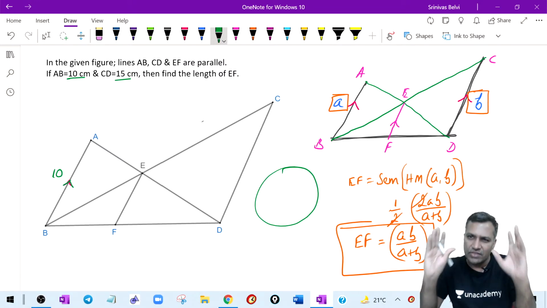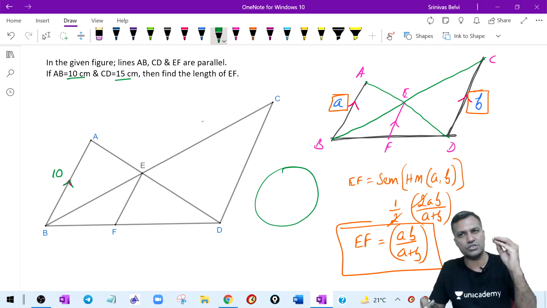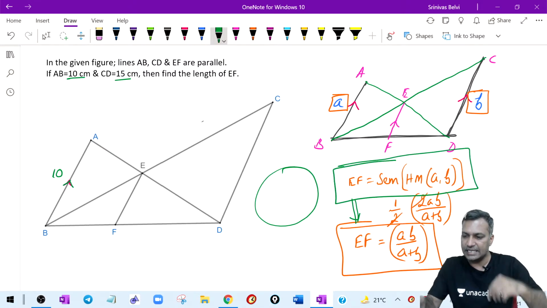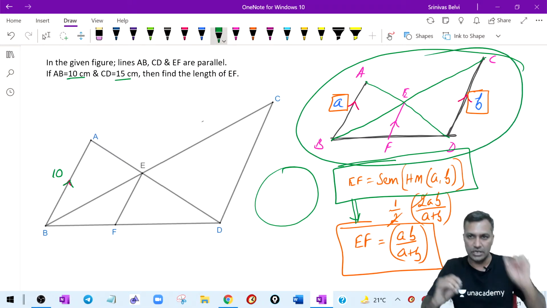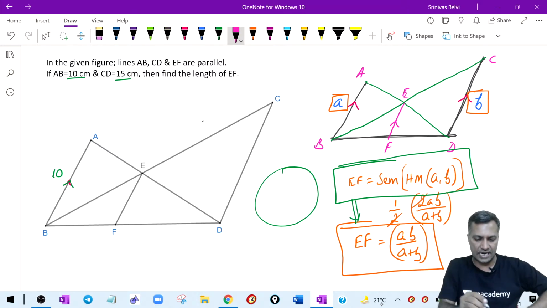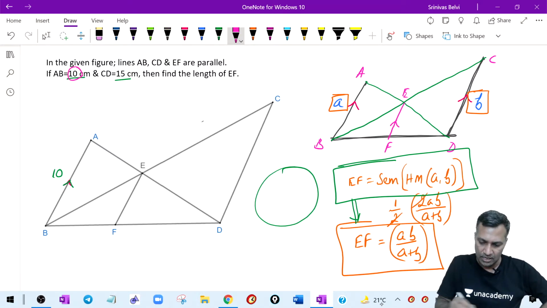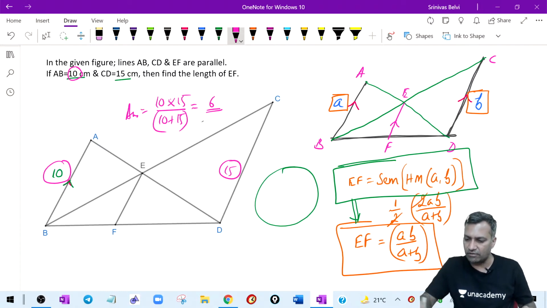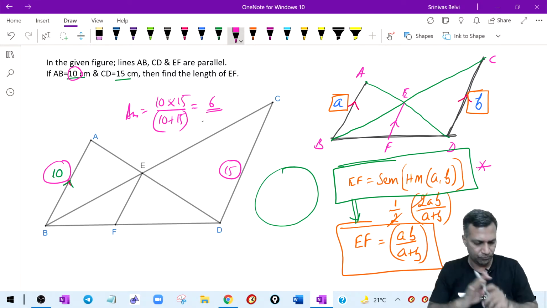First let us have it, and then there are multiple ways to deal with it, because some questions are pretty standard in nature. We know that this is one of the very standard questions. I can use the concept of semi-harmonic mean in this kind of standard construction. Looking at this particular question, had I known that standard construction, I know one side is 10 and the other side is 15. I could have written my answer as 10 into 15 divided by 10 plus 15. This is the effort it would have taken to answer this question if I were aware of the semi-harmonic mean. Comfortable? All good?